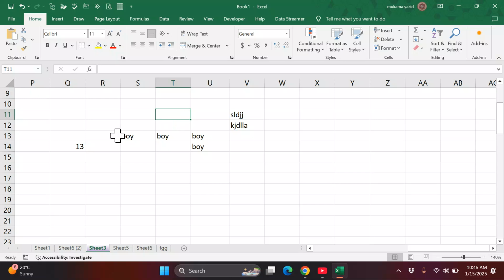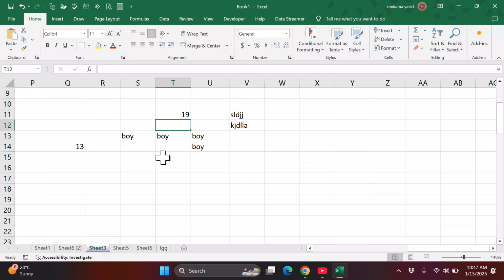You can see "boy" is text, and this is a number. You can see it is on the left side by default, while the value which is 13 is on the right side. If I write something like 10 here and press enter, or just click anywhere, you can see the value has gone to the right side. By default, any value goes to the right side, and text goes to the left side. So bear that in mind.